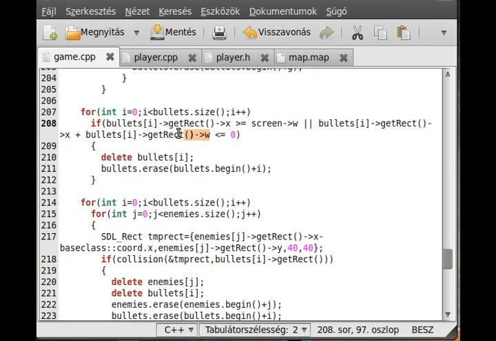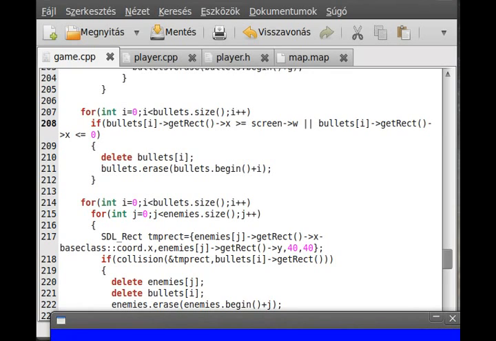Okay, I just delete the width, so if it is outside of the screen then we delete it, we don't have to add the width to it. So probably now if I run the program and shoot out, as you can see they will disappear. Okay, so actually it's a little bit cheating because they disappear a little bit before they reach the edge of the screen, but that's so small that you can't even see it.